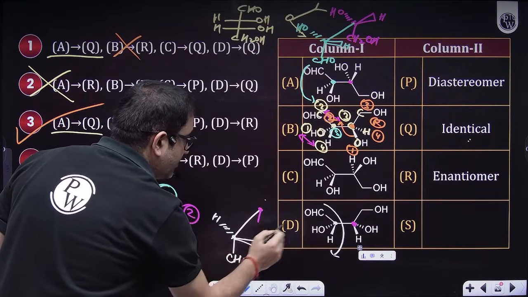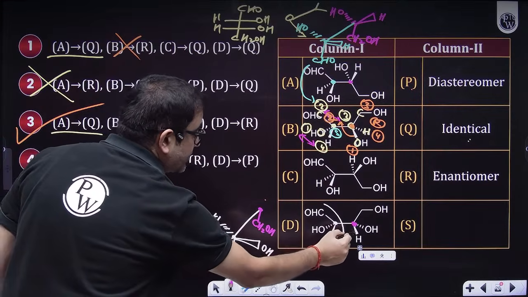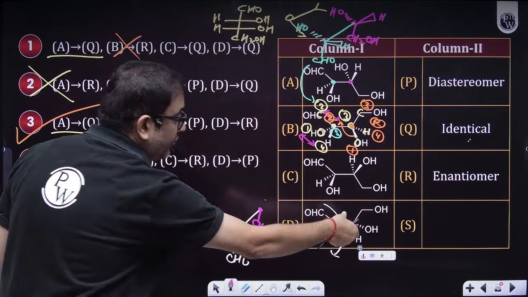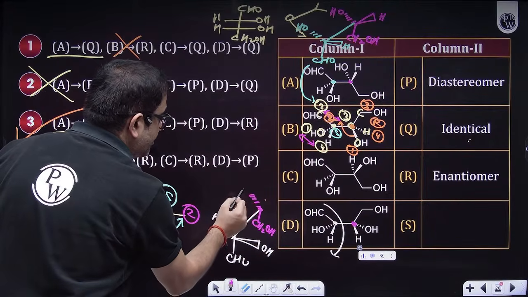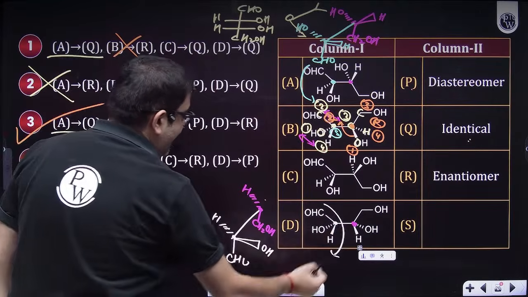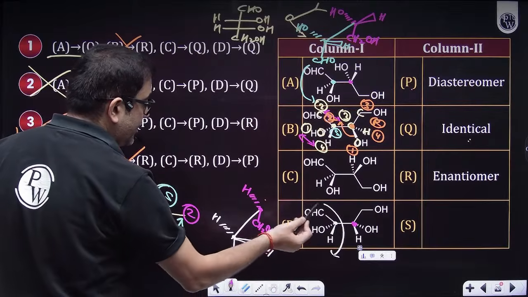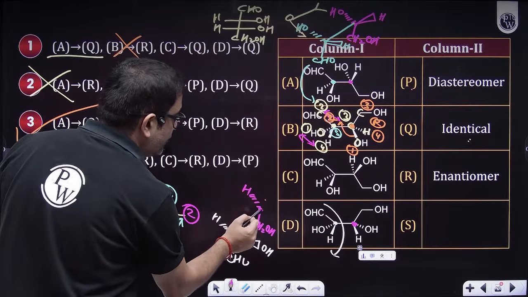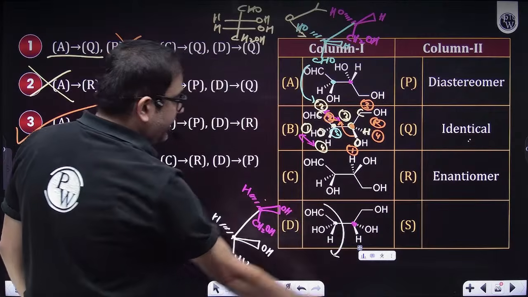So at the bottom, I need CH2OH. And because on the wedge I have hydrogen, hydrogen will go on the dash. And the dash is having OH, so OH will come on the front, so wedge, because I'm rotating 180 degrees.